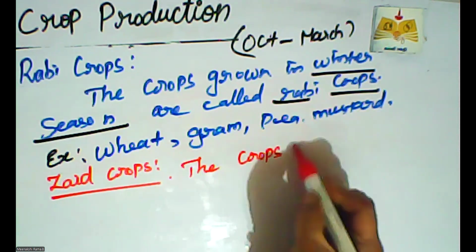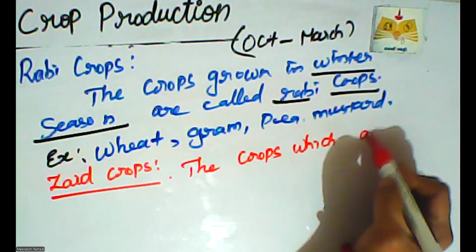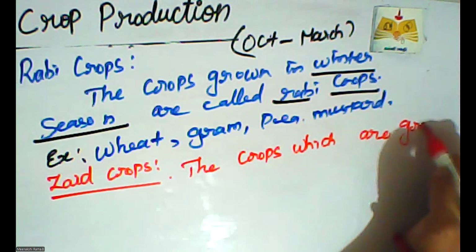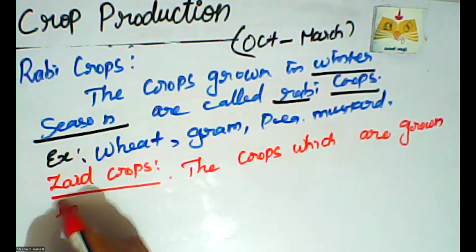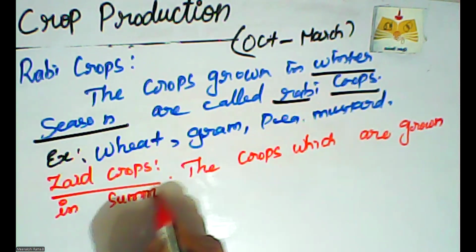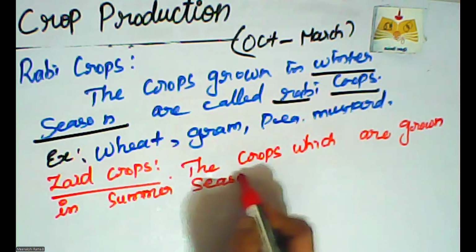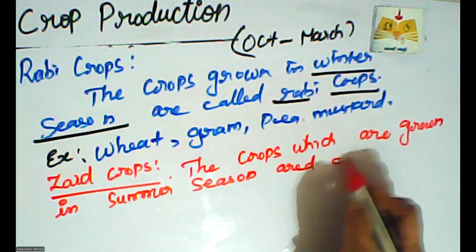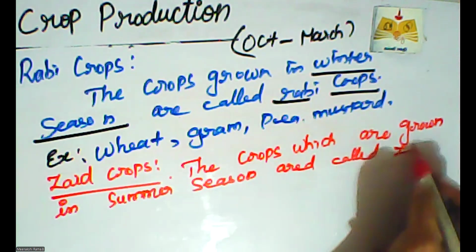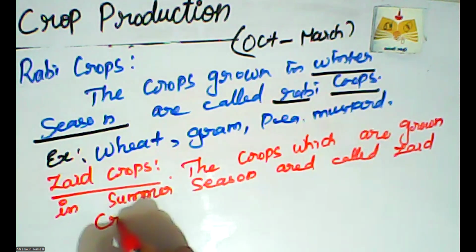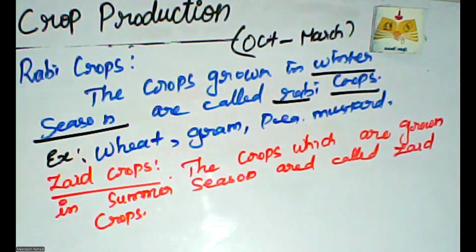The crops which are grown in summer season are called Zaid crops. So, what is Zaid crops? The crops which are grown in summer season are called Zaid crops. That is the summer period. So, what are the crops grown in that period?